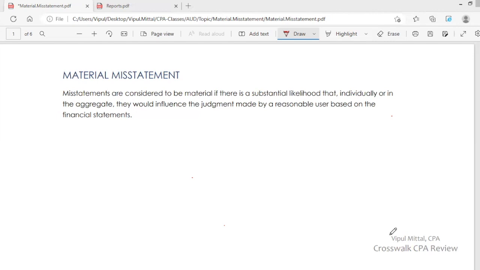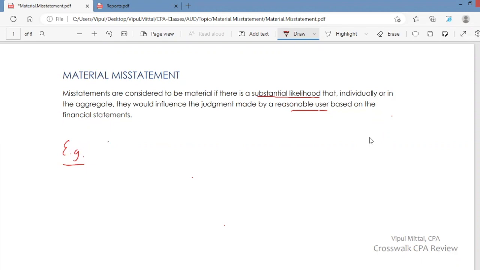Whose judgment we are talking about? Judgment of a user. Judgment based on financial statements. What is the probability that if there is any one misstatement or various misstatements considered together would influence the judgment of a user? What is the probability? Substantial likelihood. For example,